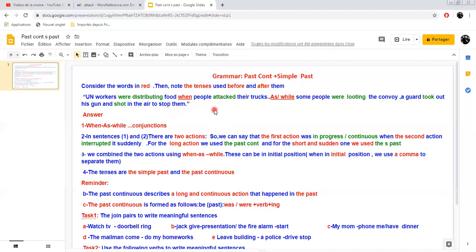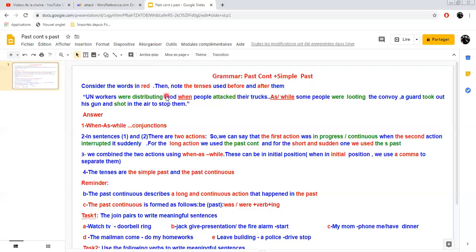So, as we said in the previous lesson, when and while and as are conjunctions. Here they are used in complex sentences, of course. Now have a look at sentence number one: UN workers were distributing food when people attacked their trucks.